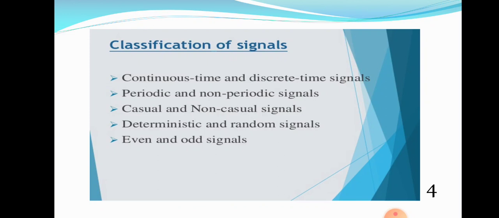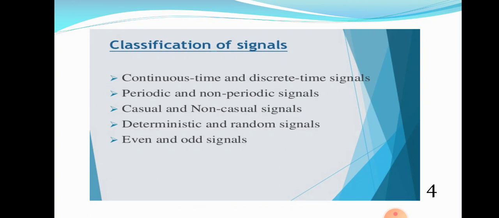I am repeating, the broad classification of signals is one-dimensional signal and multi-dimensional signal. Anything that carries information is known as a signal. A signal is a physical quantity that varies with time, space, or any other independent variable. These are the two definitions that you have to study by heart in this subject.